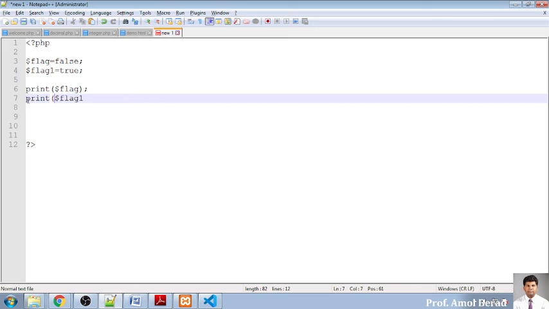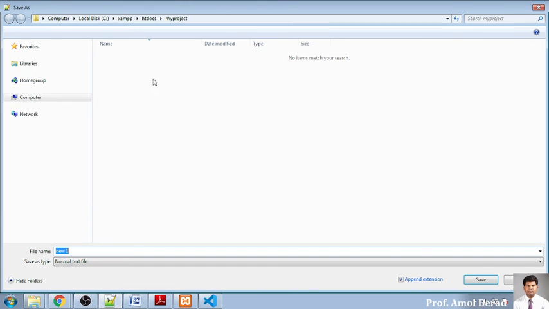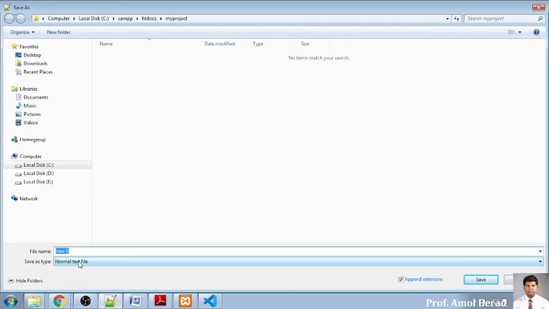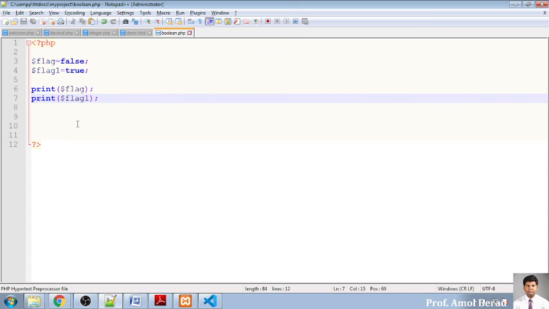Copy and pasted. This is closing. Okay, and I will be saving it as boolean.php into my XAMPP folder, which is present on C drive, htdocs, which is present in XAMPP server, and my project. This is the boolean.php extension file. Save it, and I'll just move to the execution.